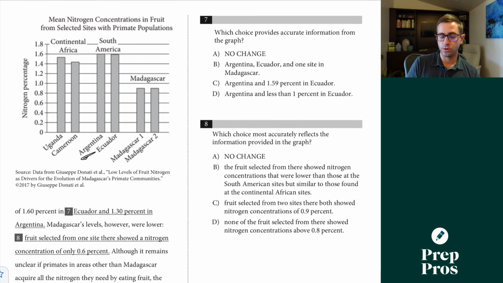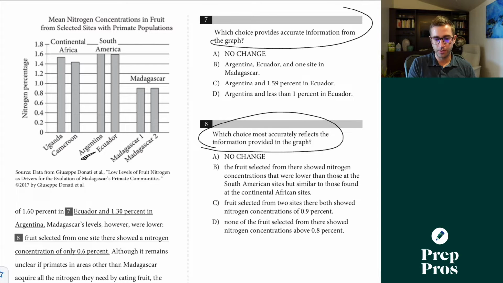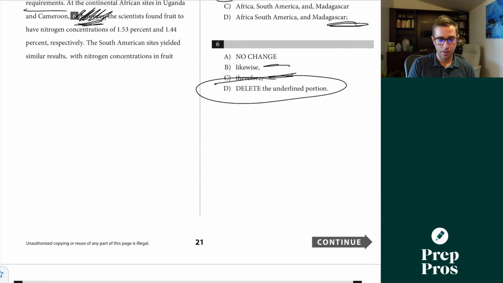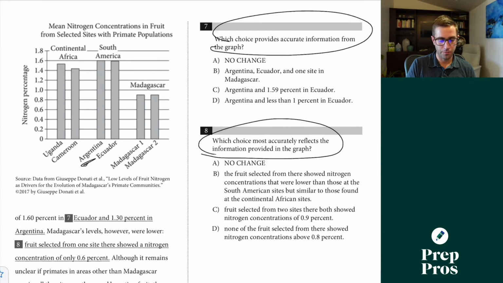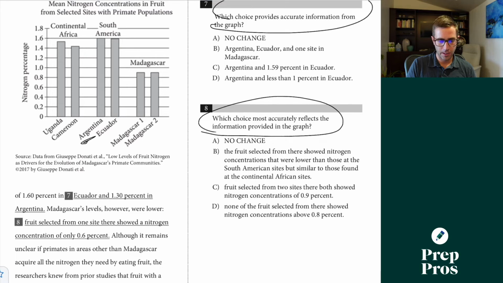All right, which choice provides accurate information from the graph? These are the easiest variations of these, and we get 2 of these in a row. We don't even have to worry about the context. We just have to be careful. So we'll see with nitrogen concentrations in fruit of 1.6% in Ecuador, looks to be correct here, loosely.